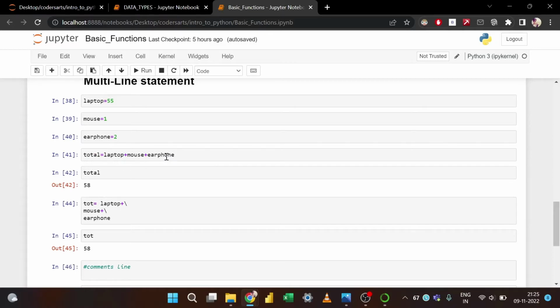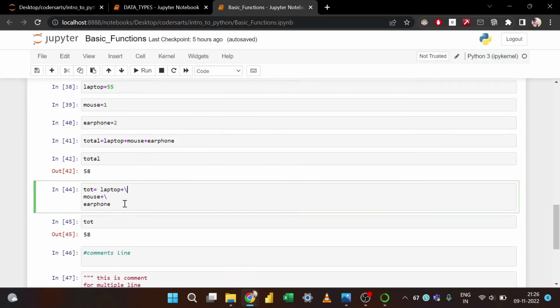But if I don't want to add them in one line, suppose I want to write laptop here, then mouse here and earphone here, then after every line we need to tell Python that our line has not ended, we have to keep taking things below. For that you have to write plus and a slash, so that Python knows that your line is still continuing. This is called multi-line statements.